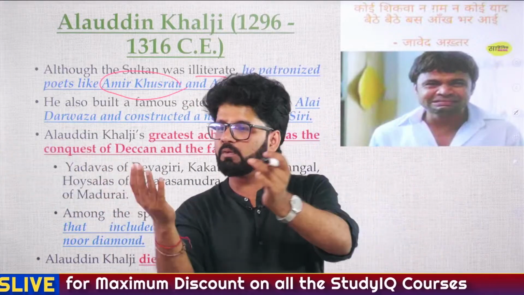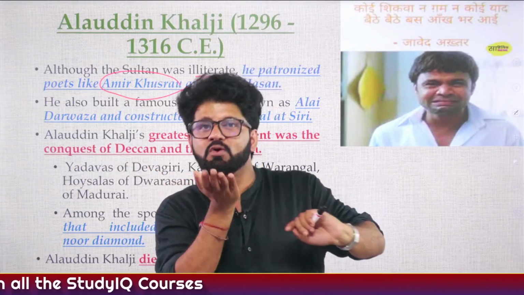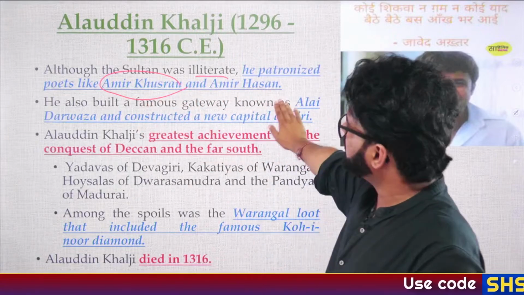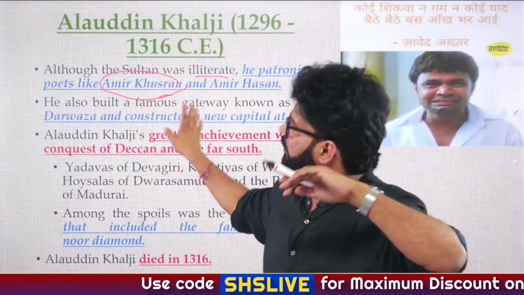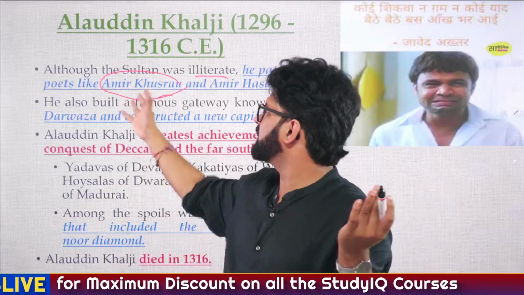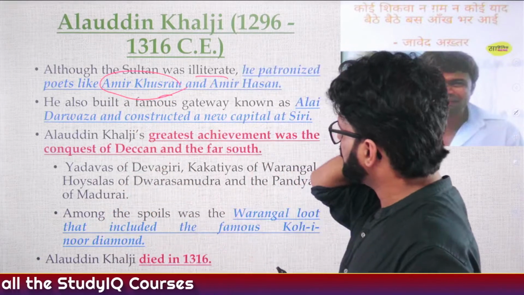There were people who will sing him the books, that yes, this is written in the book, or who will read him the books. So he was illiterate, but he gave patronage to Amir Khusro, Amir Hassan. Amir Khusro got patronage from so many people. We'll talk about this later on also. So yes, maybe these rulers realized the potential of Amir Khusro. Urdu, Hindavi, we'll talk about Amir Khusro later on also. He did a lot of things.